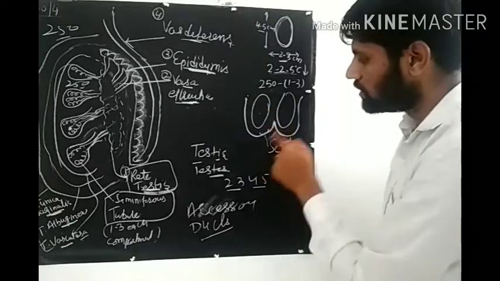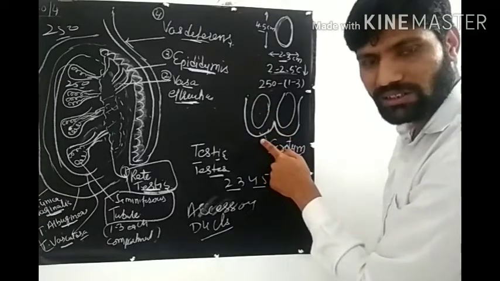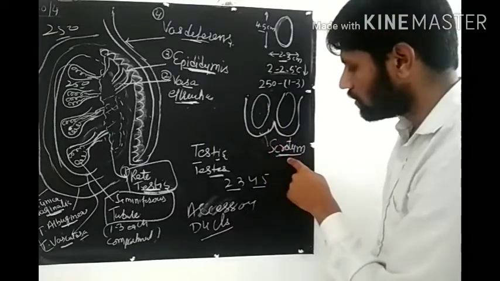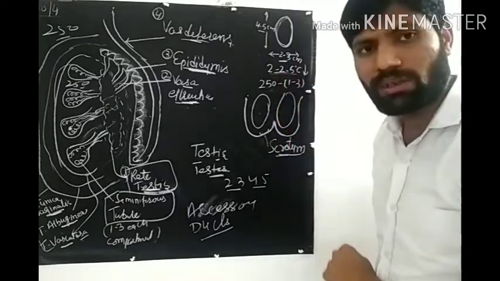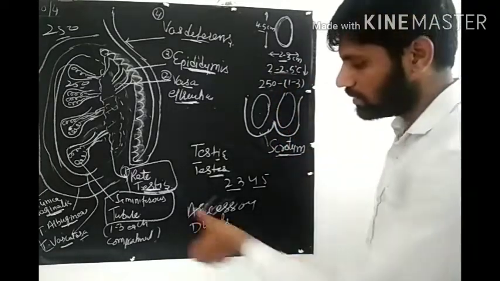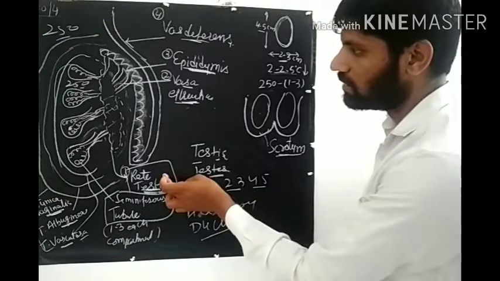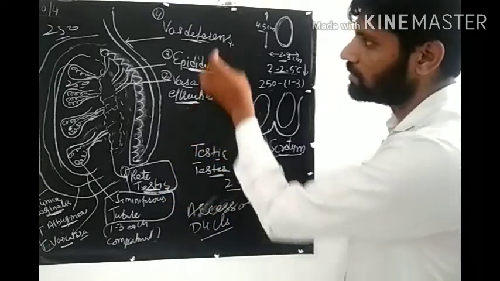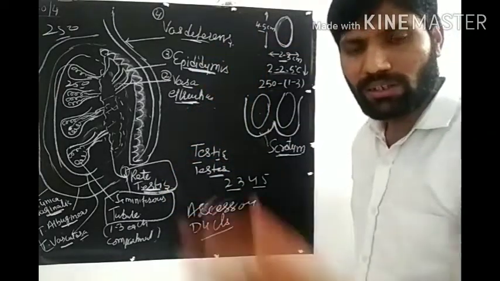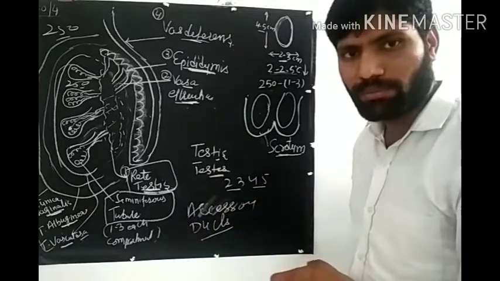There is a scrotum which is a pouch which covers all the testes located outside the body, known as scrotum. और वो क्या करता है? इसके टेम्परेचर को लो करता है. These are the accessory ducts like rete testis, vasa efferentia, epididymis and vas deferens. They help in transport of sperm. Okay.